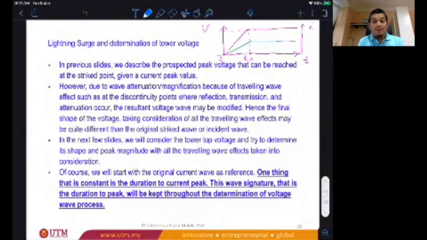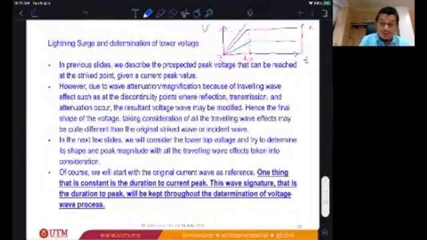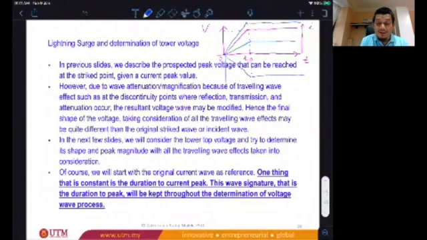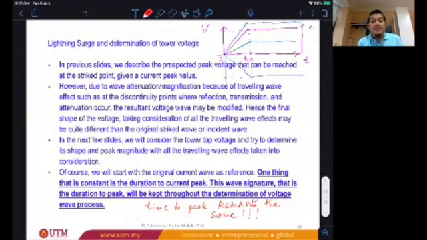It can be a fraction of the original voltage. Or if it got transmitted, it can go a bigger voltage. But one thing that is maintained is time to peak. It can even go negative. But still, one thing that is maintained is time to peak, regardless of the magnitude. The time to peak always the same. So let me stress this. Time to peak remain the same. Who doesn't understand this word?